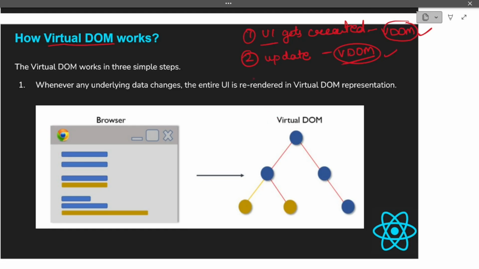So let's revise, what is the first step. First step was the UI gets created initially. At that time, the virtual DOM gets created. So whenever there is a new code which is running for the first time, the virtual DOM gets created for that, and whenever any subsequent changes are done in that code, then the virtual DOM gets updated. And the third step is comparison of the newer virtual DOM with the previous virtual DOM's version.